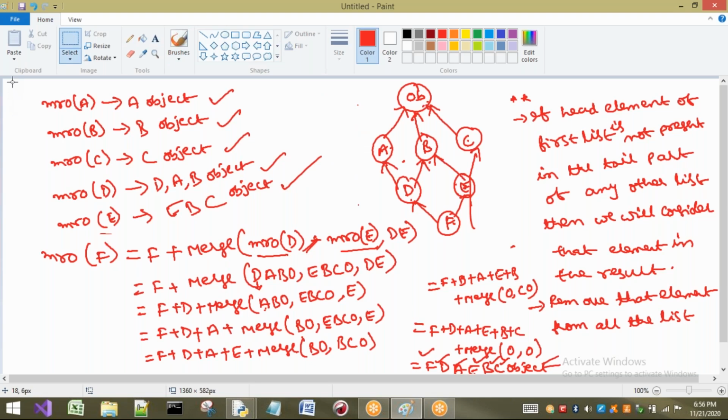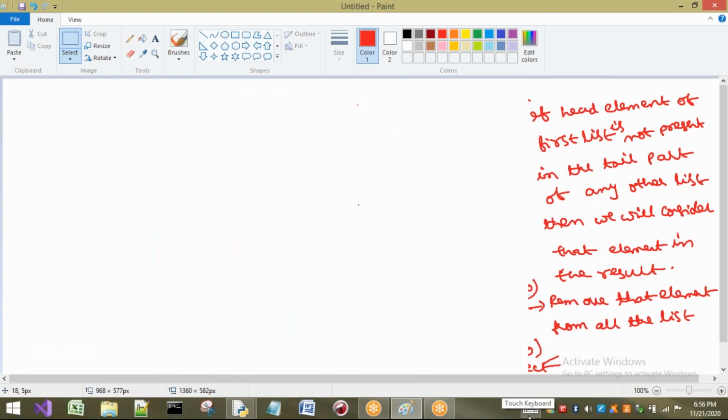Okay, yes. So this is about one example of your MRO, right? Now these 2 points are very important. I think you have understood about these 2 points now. This is what remove will be there here.